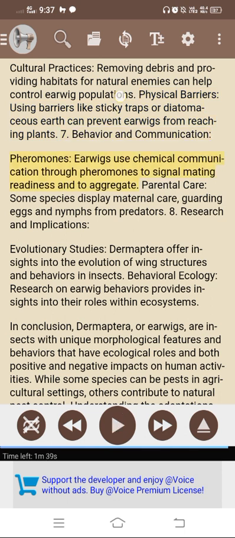7. Behavior and communication. Pheromones. Earwigs use chemical communication through pheromones to signal mating readiness and to aggregate. Parental care. Some species display maternal care, guarding eggs and nymphs from predators.